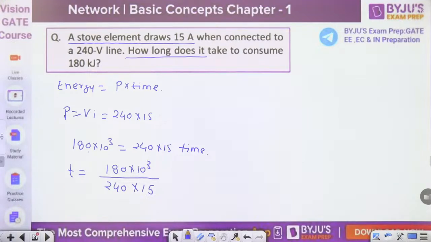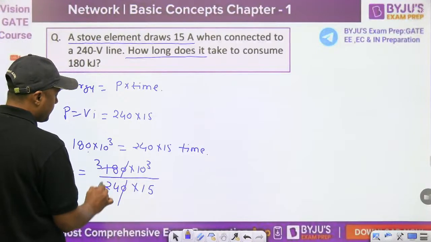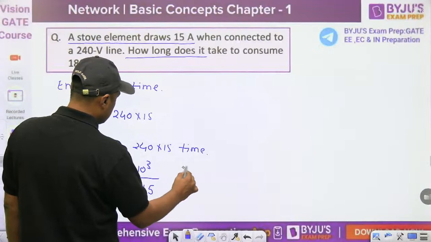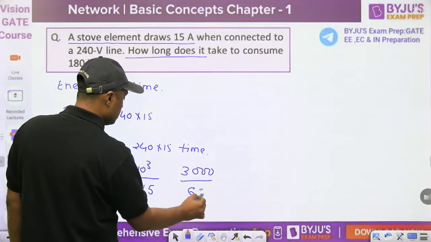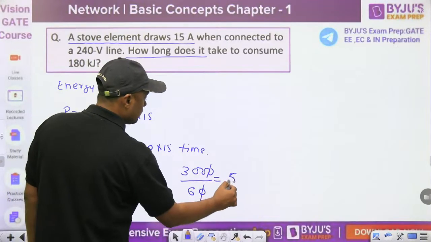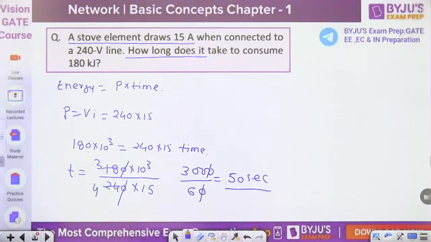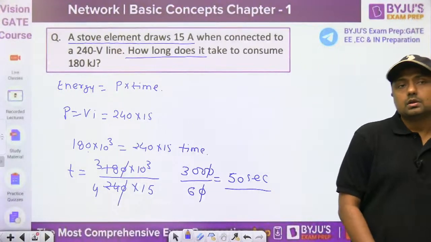Okay then, 50 second, 3000 divided by 60. 50 second is the answer for this question. Take care of unit only. Okay then, next one. Next question.